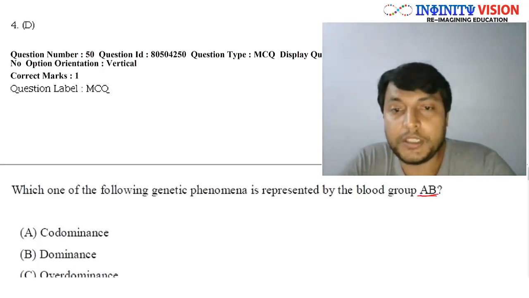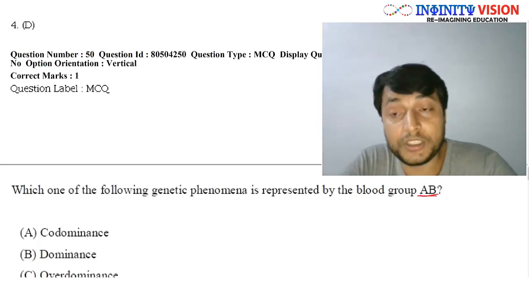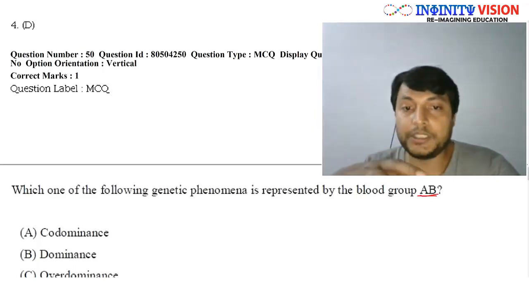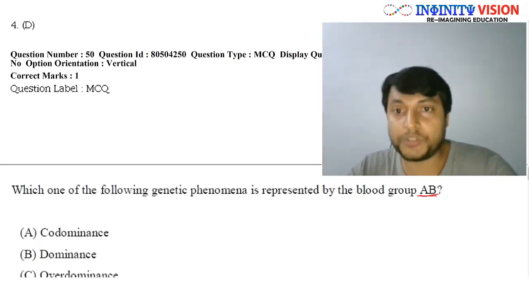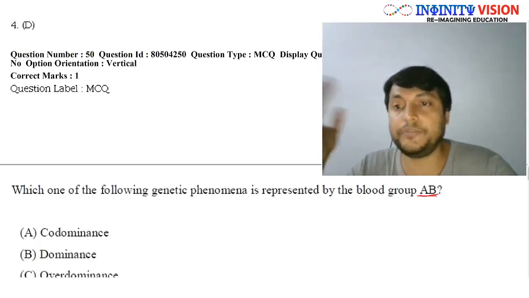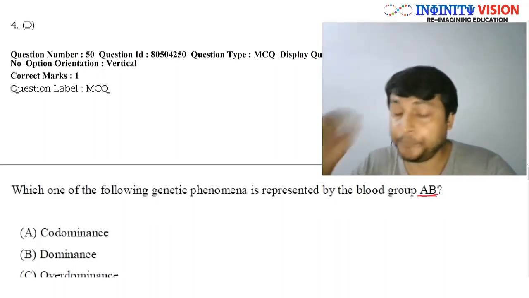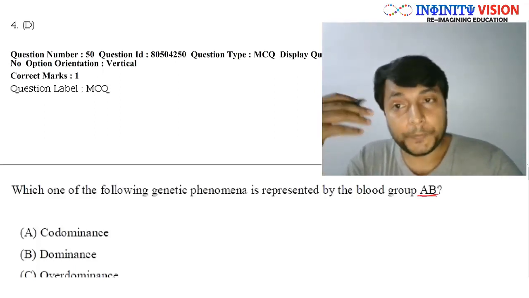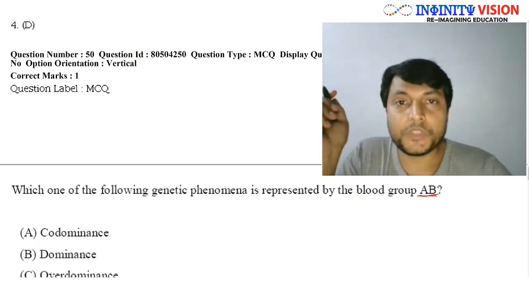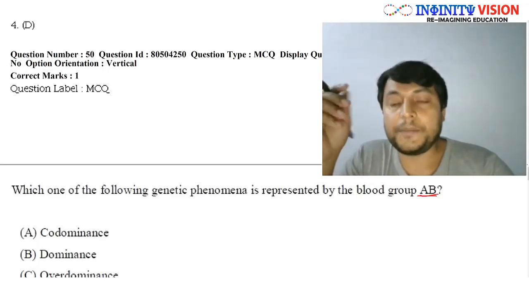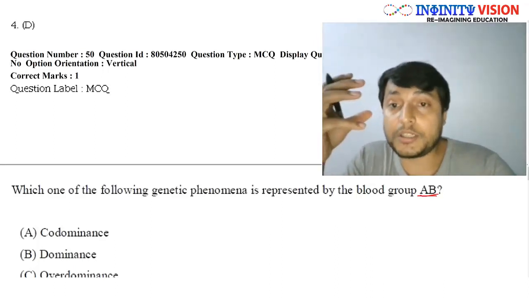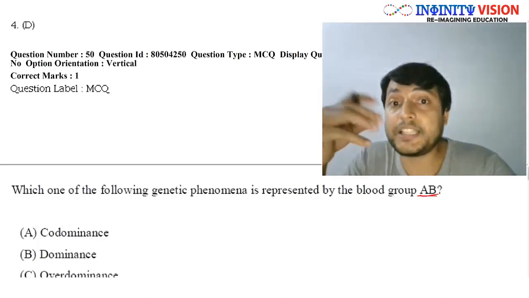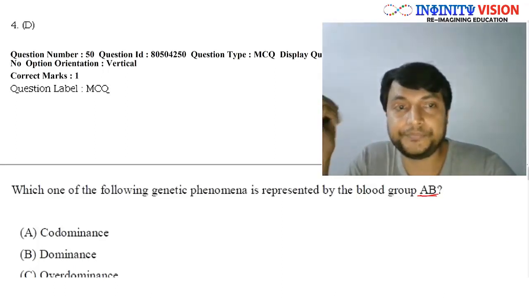Okay. However, this topic is taught in class 12. So if you want to read it, you have to watch the videos of class 12 whenever I'll be teaching genetics. Now, in order to make you understand, I would require you to recall some of the basic concepts of genetics that you all must have learned in class 10th.